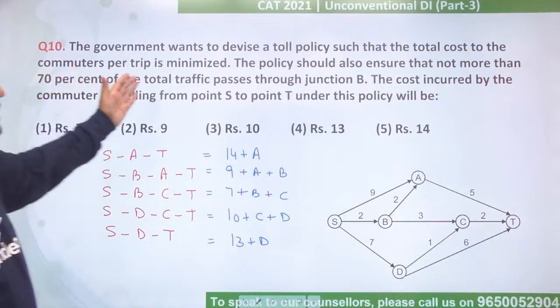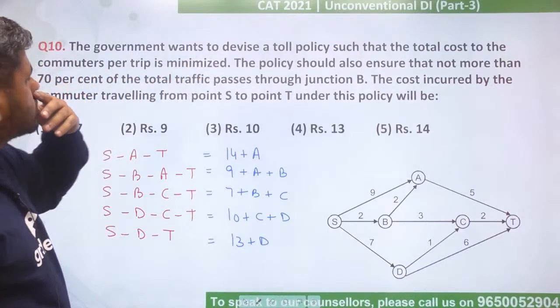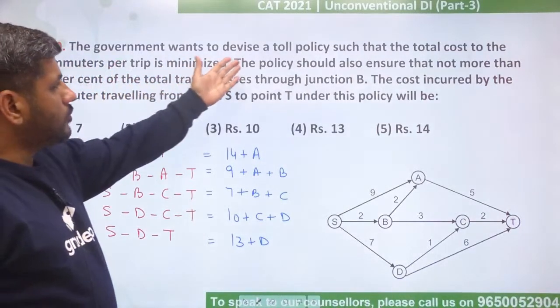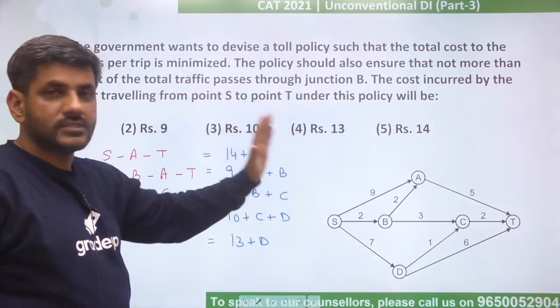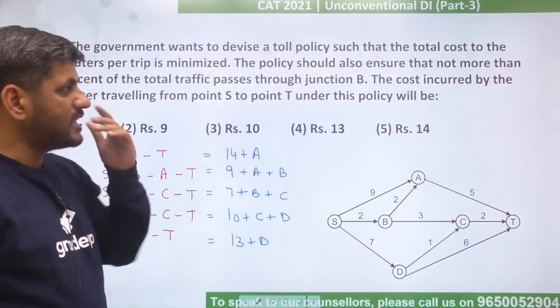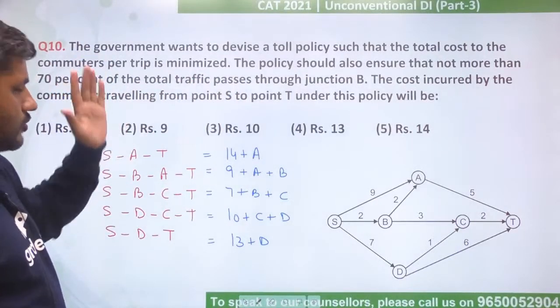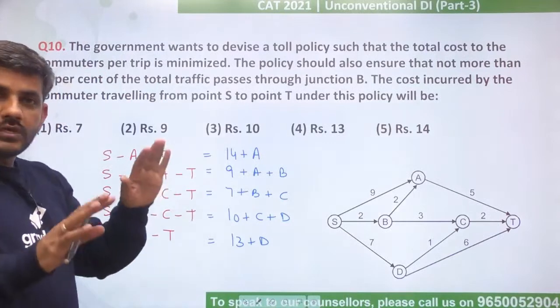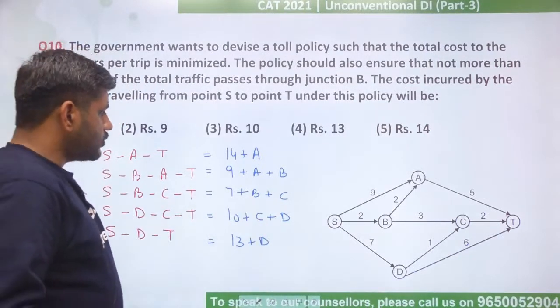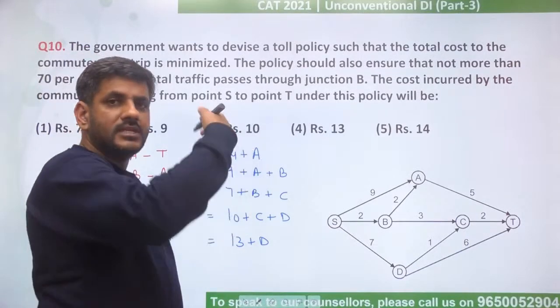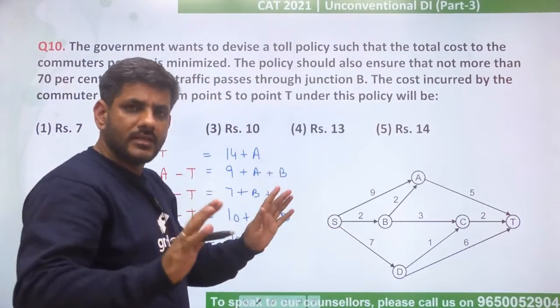What does the question say? The government wants to devise a toll policy such that total cost is minimized. Policy should also ensure that not more than 70% of the total traffic passes through junction B. 70% से ज़्यादा B से नहीं जाना चाहिए. The cost incurred is how much? See, if we want to keep the toll minimum, let's assume A, B, C, D are all 0. सबको minimum कर देते हैं.